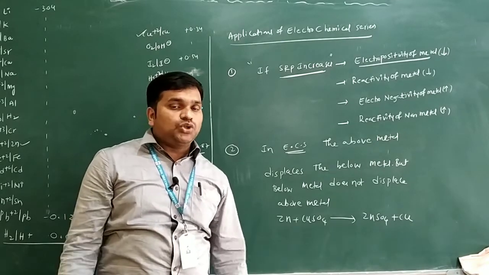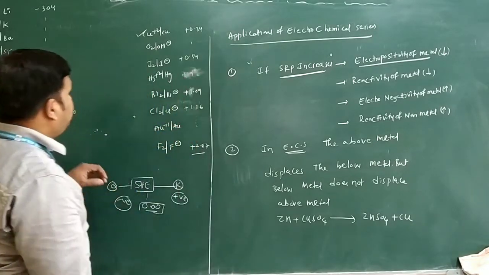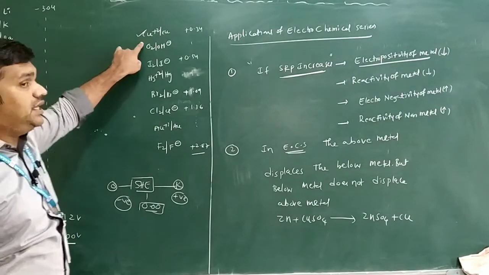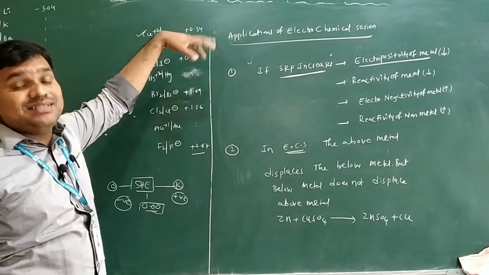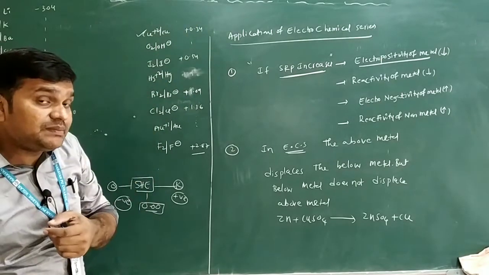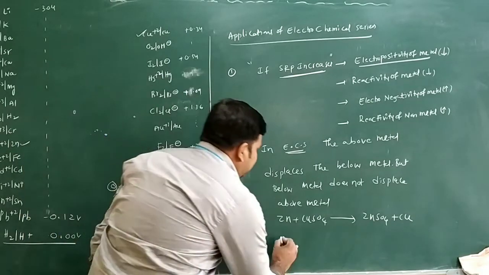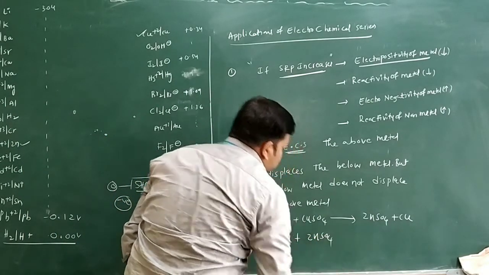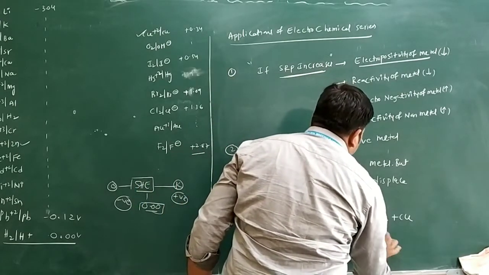In this question, how can we identify this? We can compare the reactivity of zinc and copper. Here zinc is there, here copper is there. Above the copper, zinc is there. So zinc displaces the copper, but copper does not displace the zinc. Suppose you write this reaction: Cu plus ZnSO4. Here the reaction does not take place.